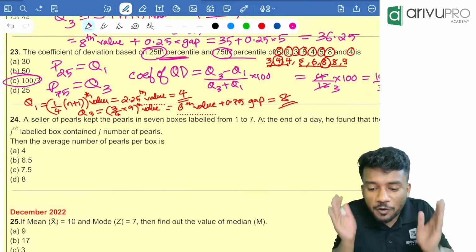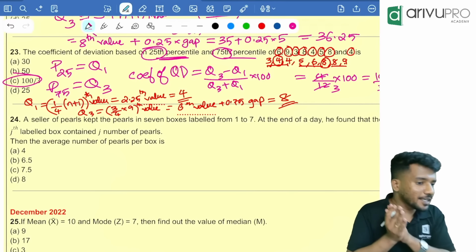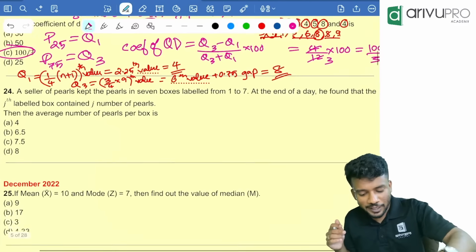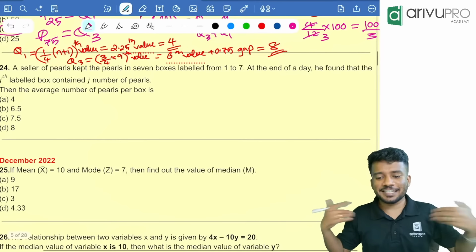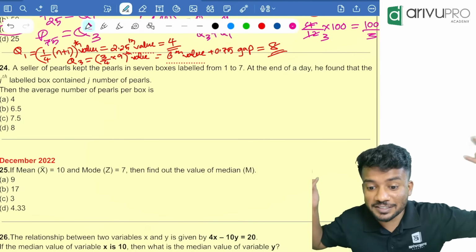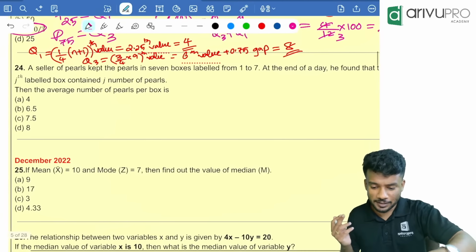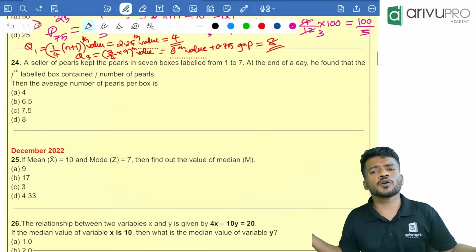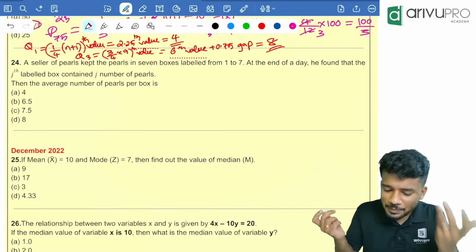I hope that you understood the method. I think everyone understood how to find quartile for discrete data. This is a session which you can use for revision, because we are solving all the previous year questions and you are learning the method again.